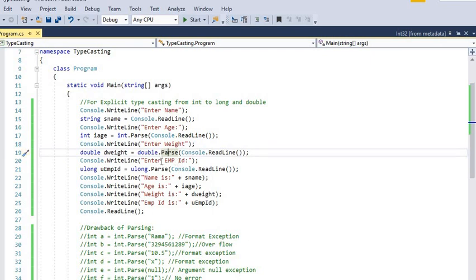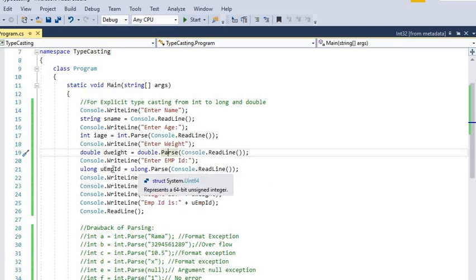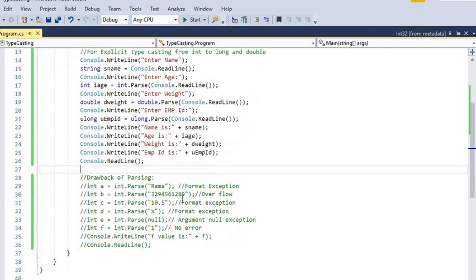Another input is the employee ID, which we parse into the ulong data type. So like this we can convert any string to any data type using the parse method.